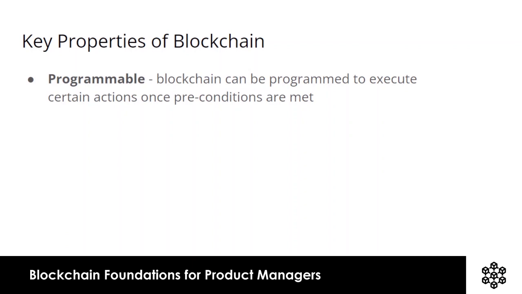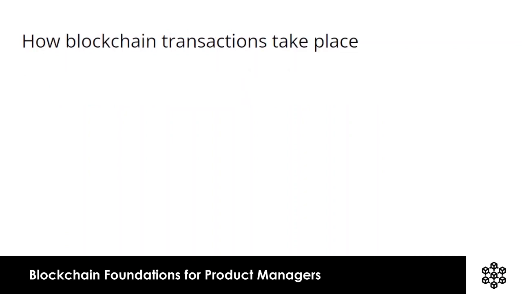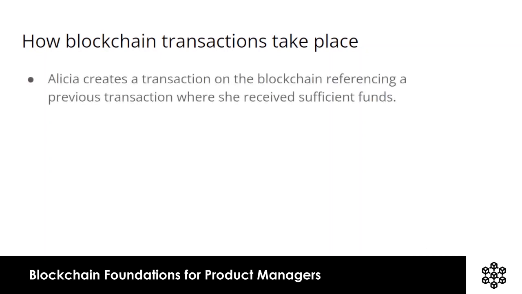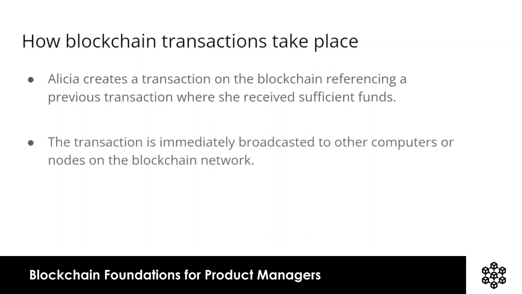Let's explore how transactions take place on a blockchain. Let's say we have two people, Alicia and Bruce. Alicia wants to send money to Bruce. Alicia creates a transaction on the blockchain, referencing a previous transaction where she received sufficient funds. The transaction is immediately broadcast to the other computers, or nodes, on the blockchain network.